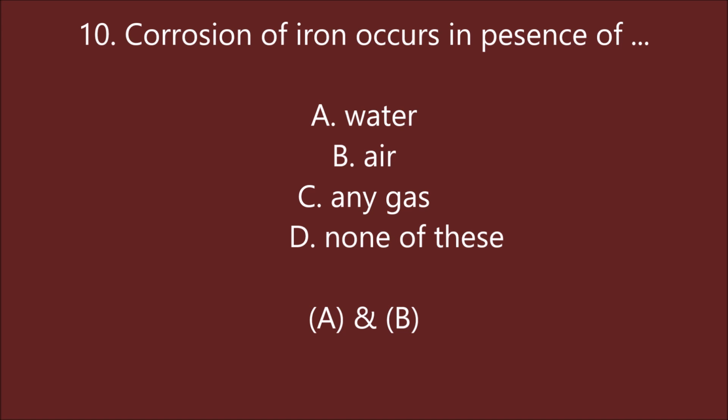Corrosion of iron occurs in presence of water, air, any gas, none of these. A and B are right answers, that means water and air. Next question.